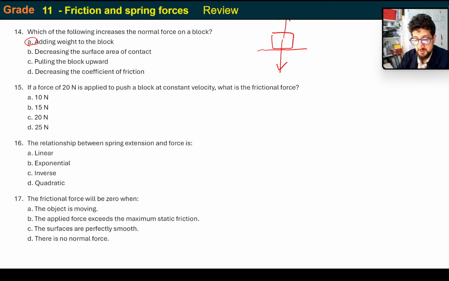If a force of 20 newtons is applied to push a block at constant velocity, what is the frictional force?